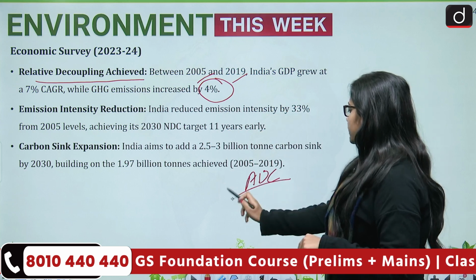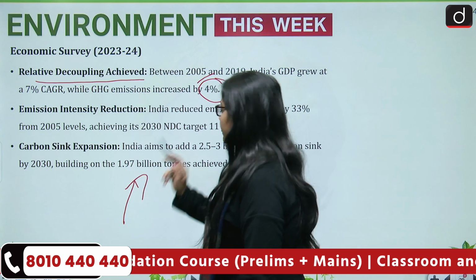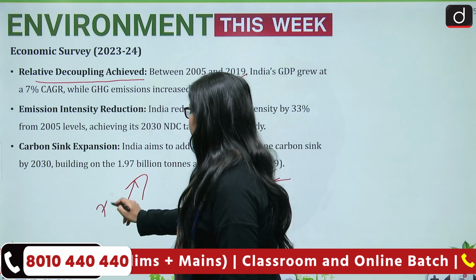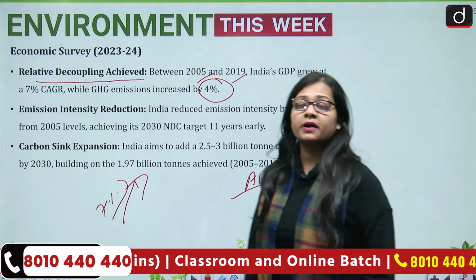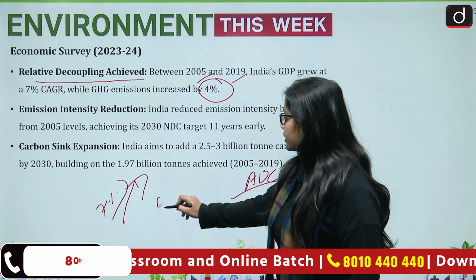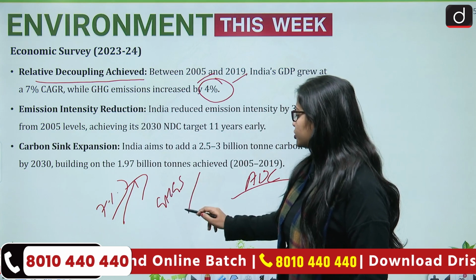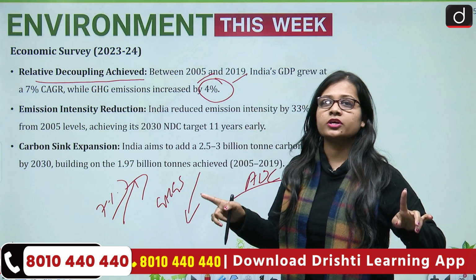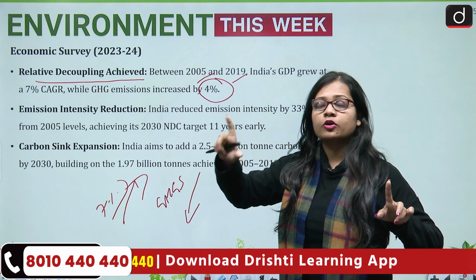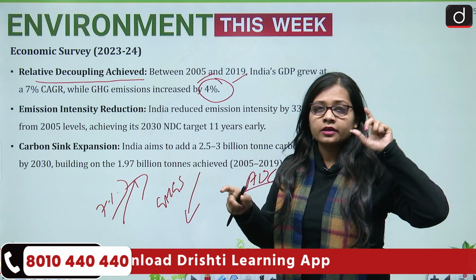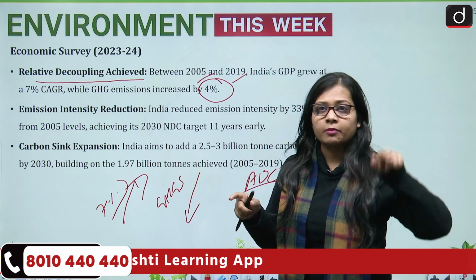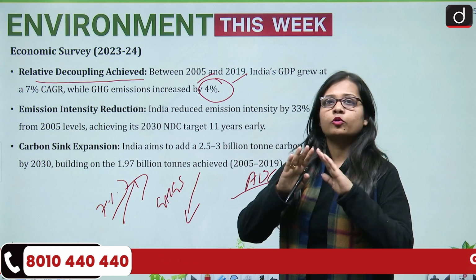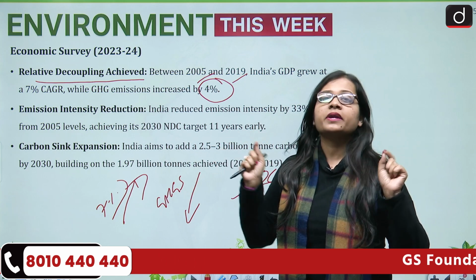Absolute decoupling means that if economic growth is taking place at 7% per year, then the greenhouse gas emissions must decrease and these two must be very separate from each other. Economic growth is taking place and greenhouse gas emissions are coming down. This would be an absolute decoupling, that is, both are absolutely separate from each other.